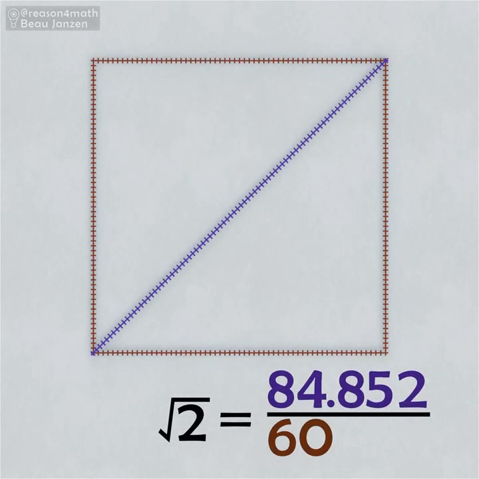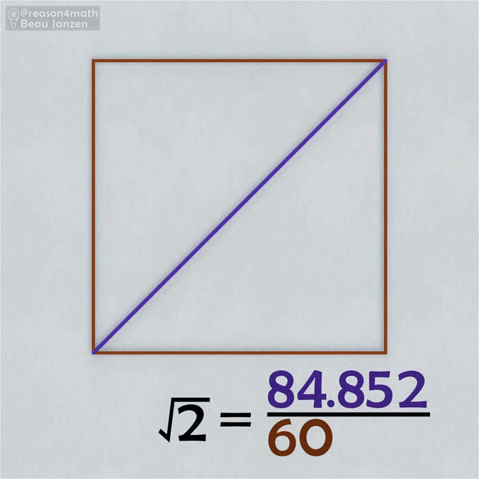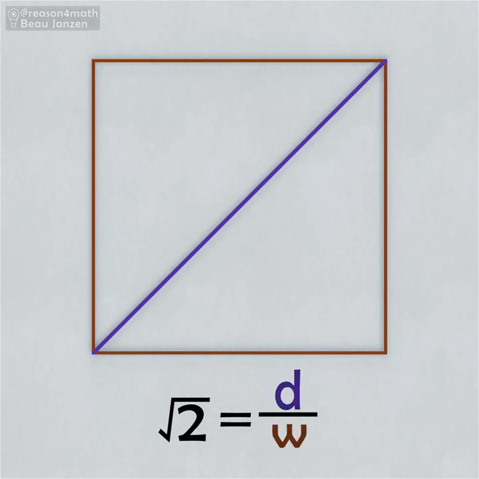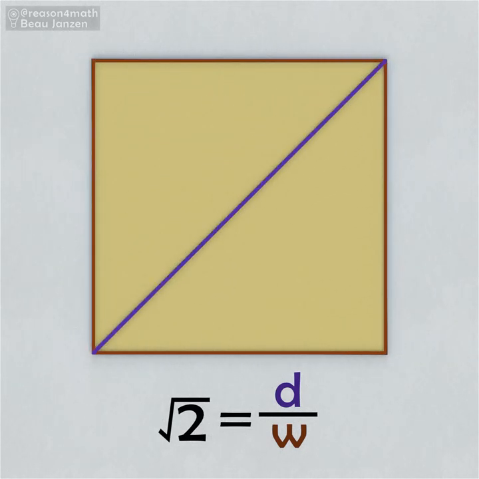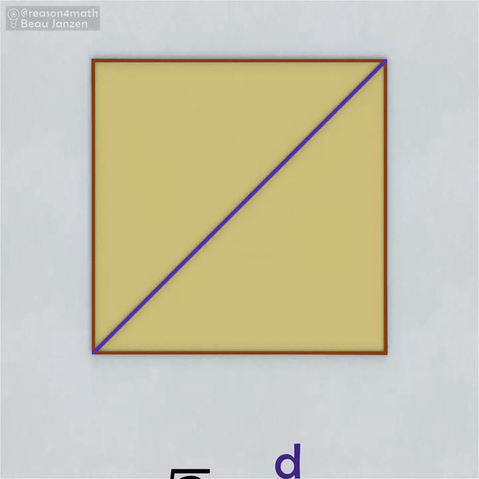As opposed to continuing on blindly with this experiment, let's suppose for the sake of reasoning that we could eventually find a square that had both the width and the diagonal locked in on whole number values. Let's say that as we grow the square, this is the first one we would come to that does just that. So this square would make the smallest, simplest fraction for the square root of 2. Let's play with this further.